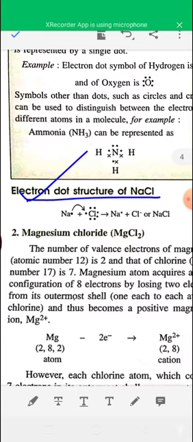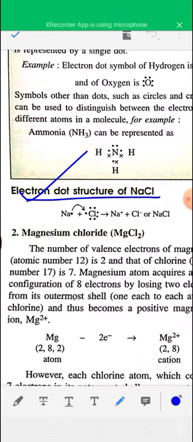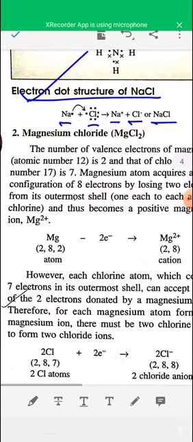For example, sodium has 1 electron in the outermost shell, and chlorine has 7 electrons in its outermost shell. Sodium loses 1 electron and chlorine accepts this 1 electron, so sodium becomes Na plus and chlorine becomes Cl minus, and they combine due to strong electrostatic force of attraction between Na plus and Cl minus and form NaCl.